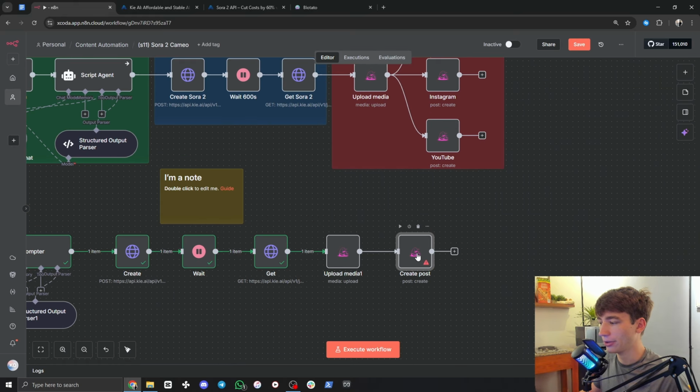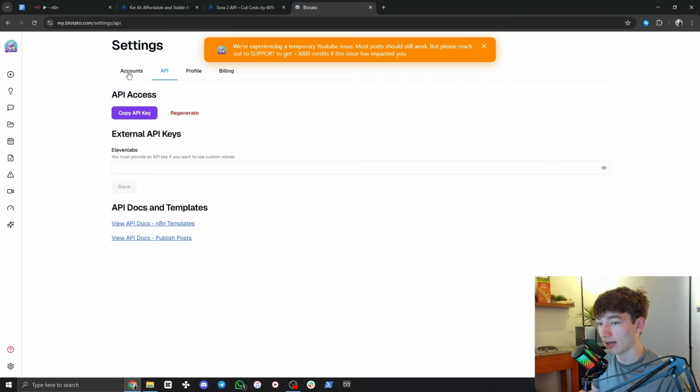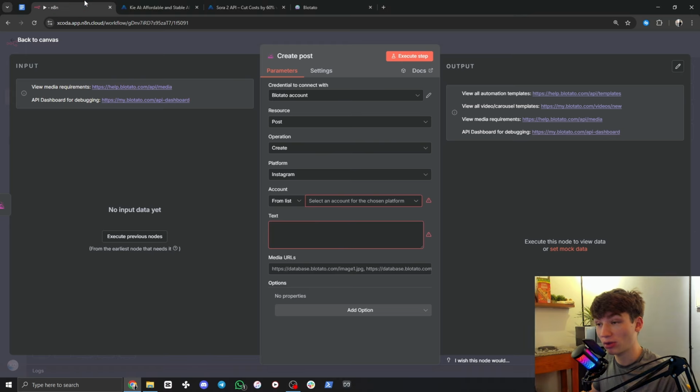So if I open this up now, let's say we want Instagram. So for the account, notice how when I click that, it loads. In order for the account to show up here, we have to go onto Blotato, accounts right here. And then you can click on all of these buttons to connect automatically. It makes it really easy. You can just connect your account. And then once it's connected, you are good to go and it will show up inside of n8n. So I've already connected my account. So I'm just going to go cohen.clone.